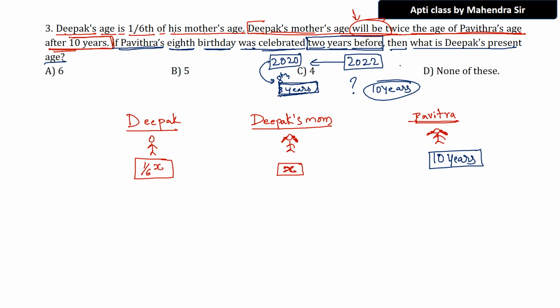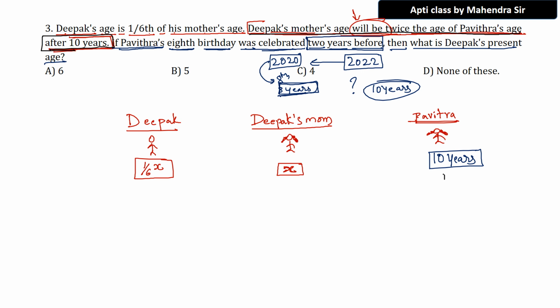Then Deepak's present age is what they're asking. So forget about the question for now. Let us see the second part which we skipped, because we did not know the data over there. Second line: Deepak's mom's age will be twice the age of Pavitra's age after 10 years. They are speaking about after 10 years, not now.